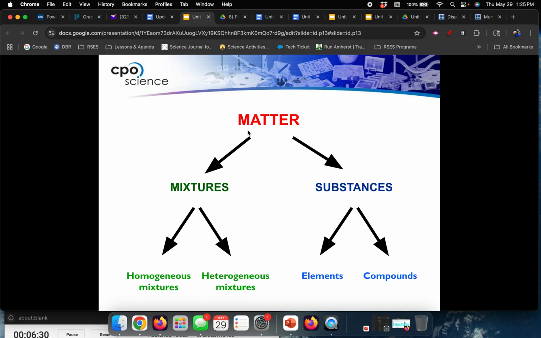Chemical changes, we make a new substance. Something new is formed, a new chemical composition, a new formula. Burning things, cooking food. Yes, cooking is an example. You can tell it changes because when you cook food, it smells. That means you've created a gas. You've made something new. That gas wasn't there before.